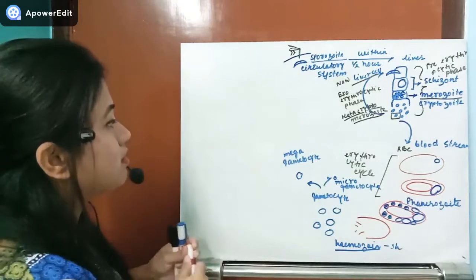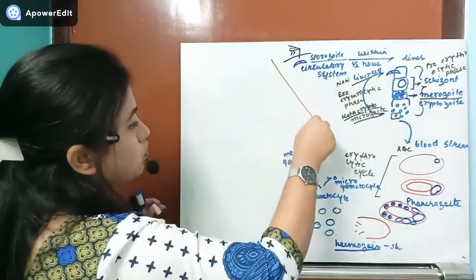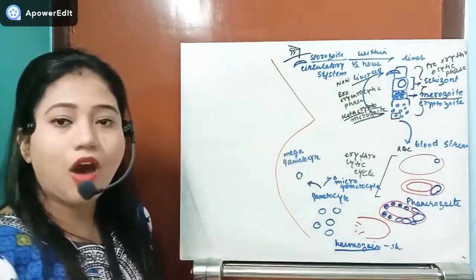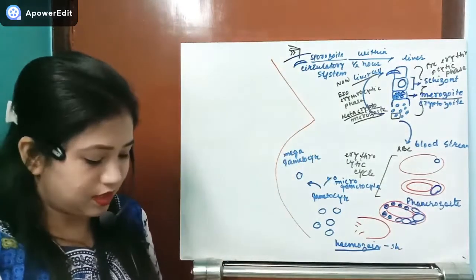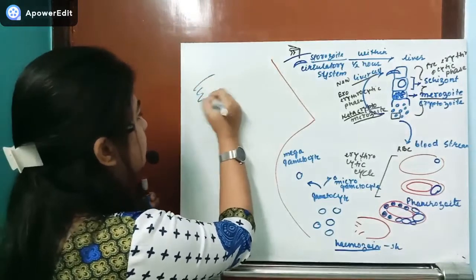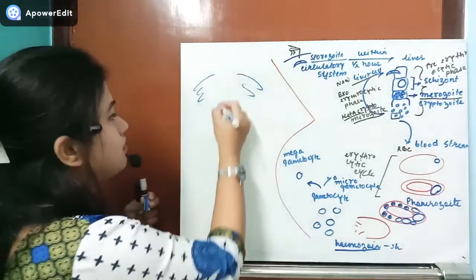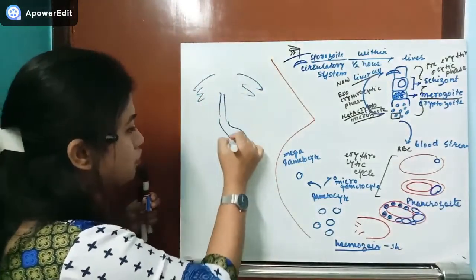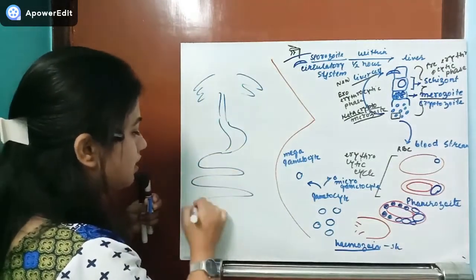So up to this is the asexual life cycle. Now after that comes the sexual life cycle. See, suppose here I will draw just like this. Here these are the salivary glands, this is the esophagus, this is suppose the stomach, then this is the intestine.